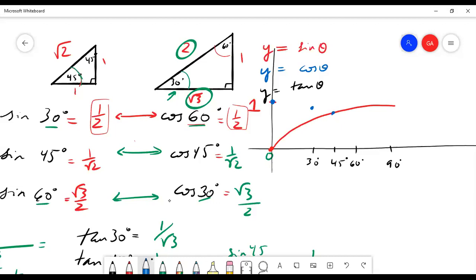So the graphs cross here. Cosine of 60 is 1/2. And cosine of 90 is 0, as you also found on the quiz. So this came out better. And so connecting the points gives me this line.